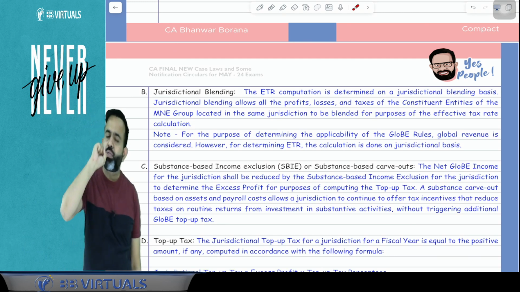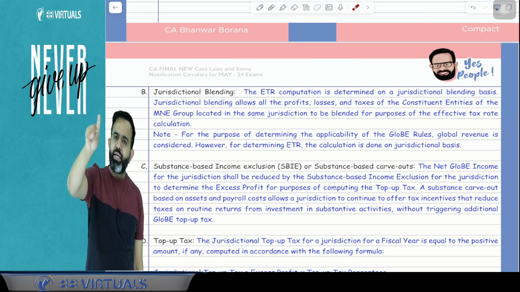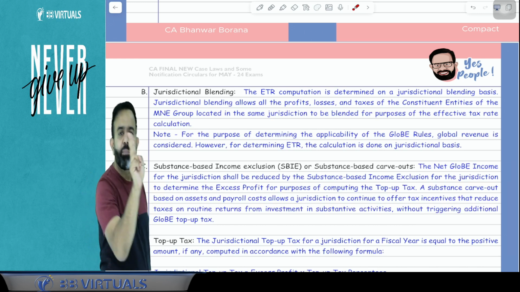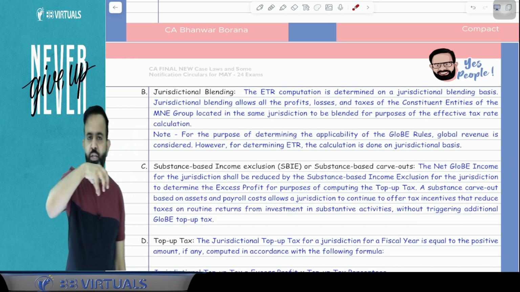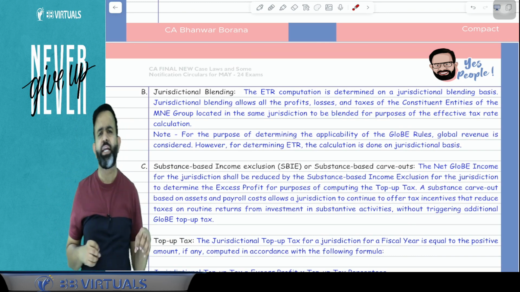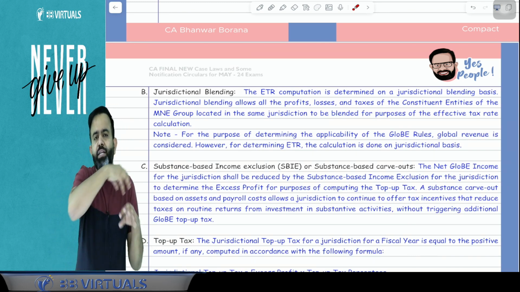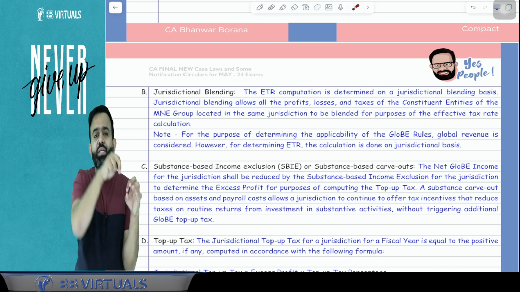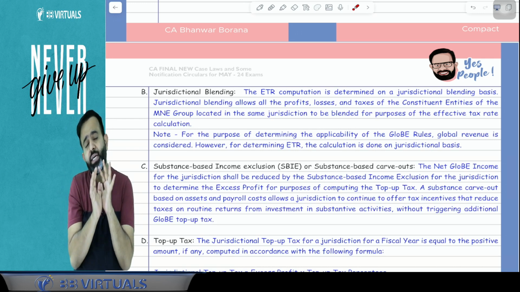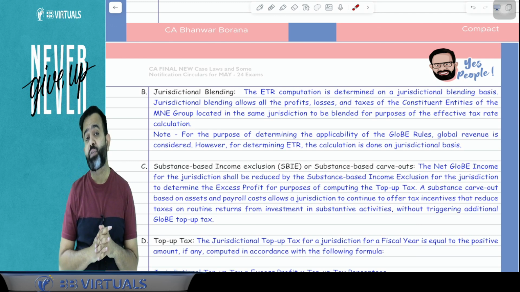Suppose Unilever group of the UK, and Unilever is having 2 companies in India. One is the Hindustan Unilever. Suppose they are having one more company in India. So when the same group is having 2-3 companies in India, their tax in India should be at least 15%.